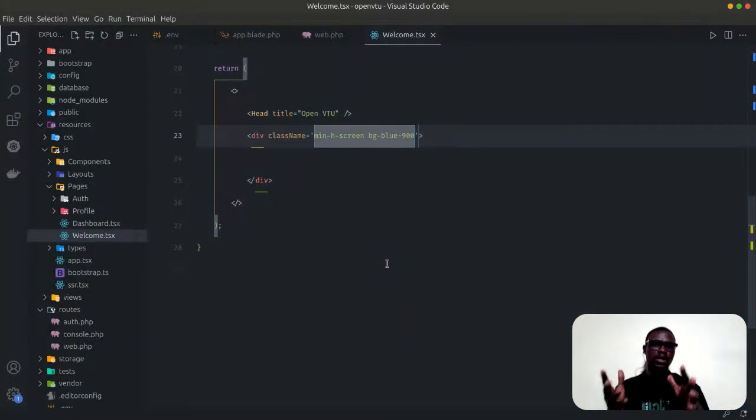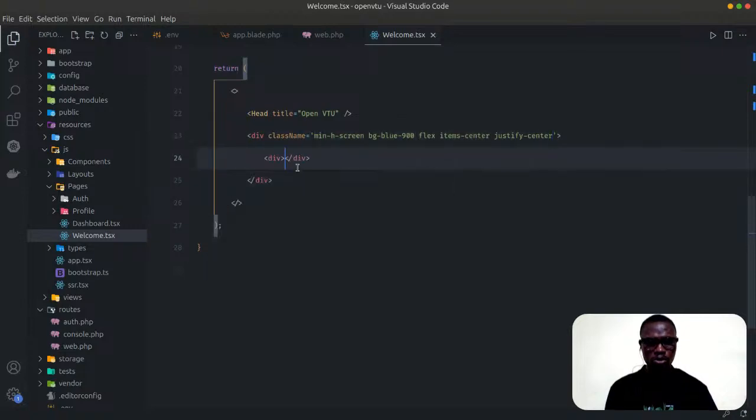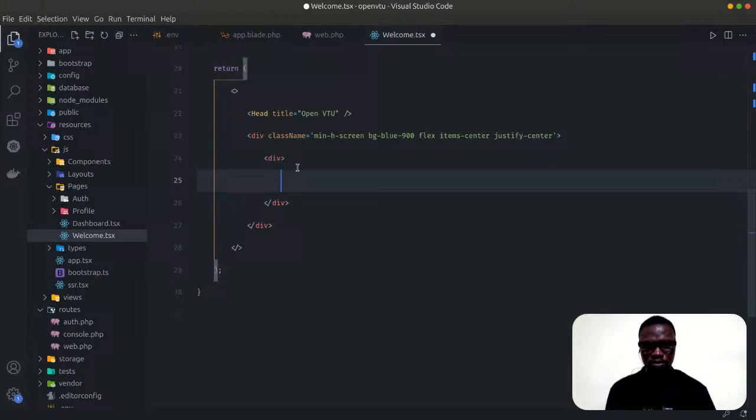But I want to center everything here on this page. So then here, let's have a div. Let's just have two. Okay, let me just say open VTU. Open VTU project.